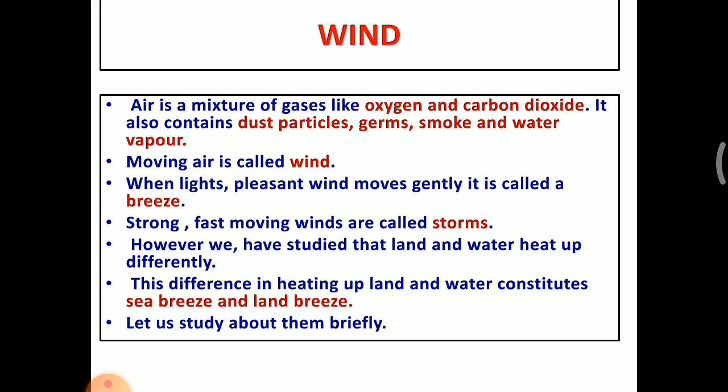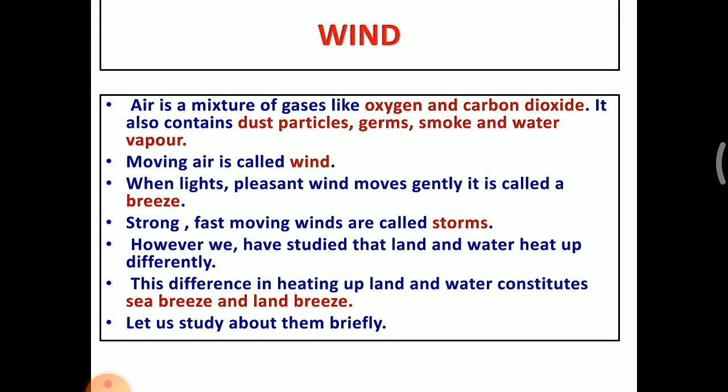When a light, pleasant wind moves gently, it is called breeze. When this wind moves very gently and pleasantly, that wind is called breeze. Strong, fast moving wind is called storm. So strong and fast moving air, the fast moving wind, is called storm. However, we have studied that land and water heat up differently. This difference in heating up land and water constitutes sea breeze and land breeze. Let us study about them briefly.